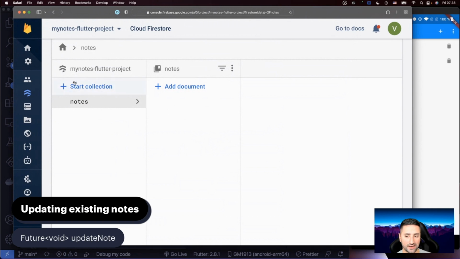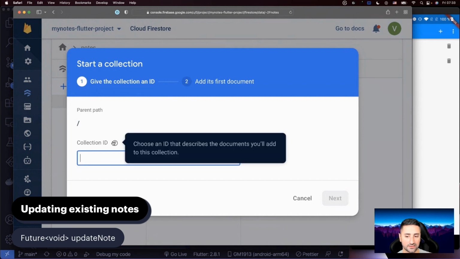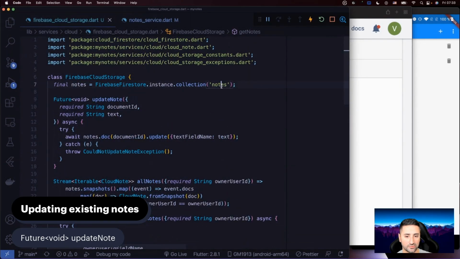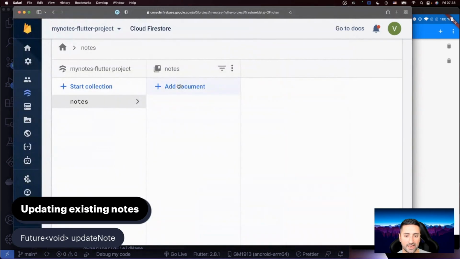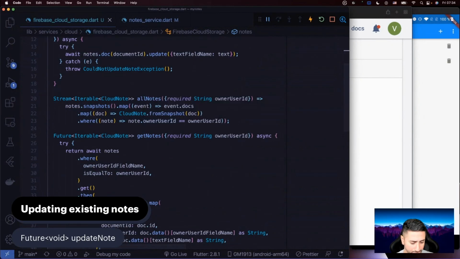In this case, if I create a collection, see it says the collection is being created in the root folder, and it has a collection ID, which in our case is called notes, and we refer to it here. So we've already constructed the notes path, and every document inside it has its own ID. So it's going to be /notes / document ID. All right, so I hope that explained it for you.